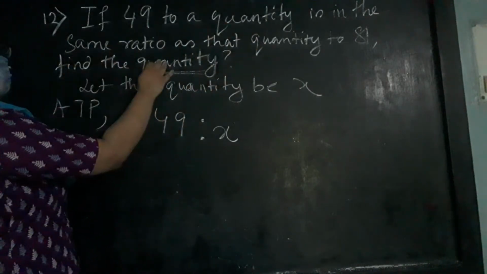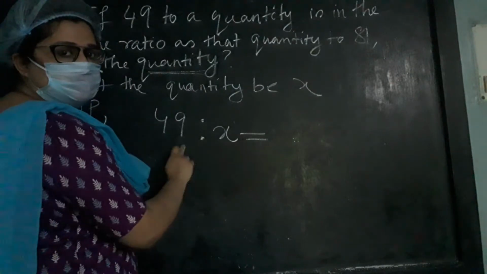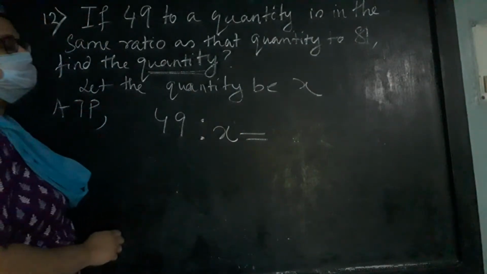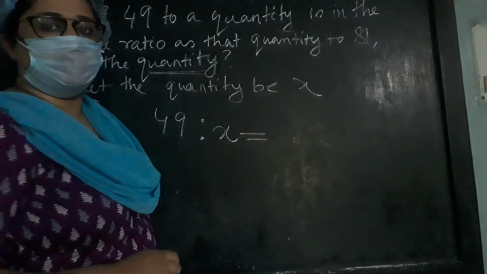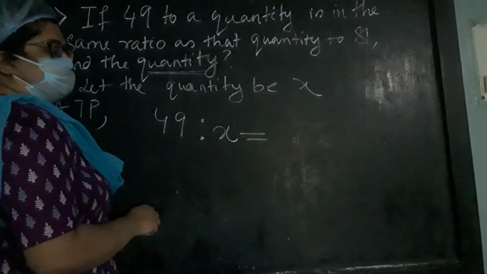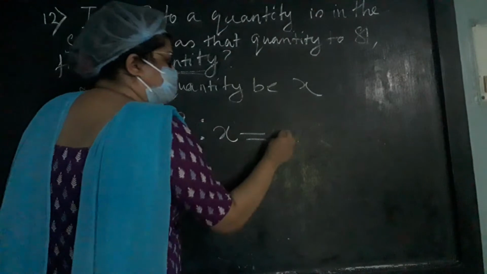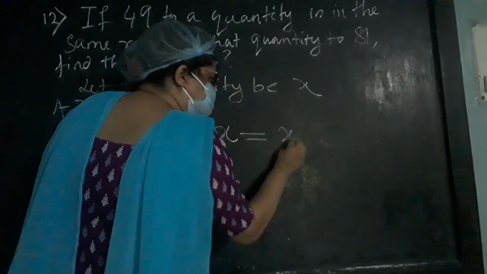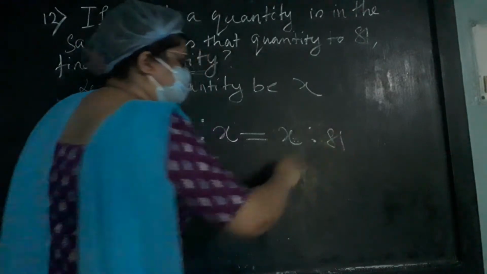Is in the same ratio. That means this ratio is matching. It is same with what? As that quantity to 81. It is similar to another ratio, and the ratio is formed by which two numbers? That quantity means that unknown x to 81 means x is to 81.